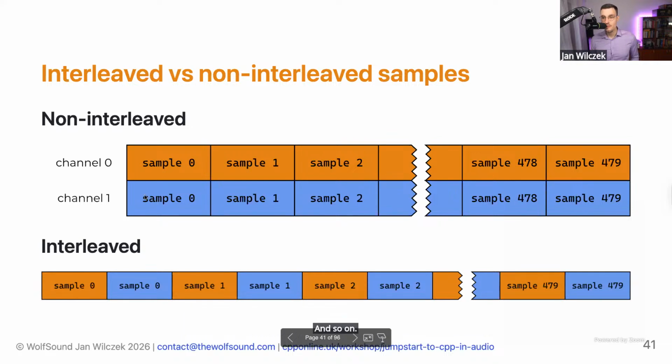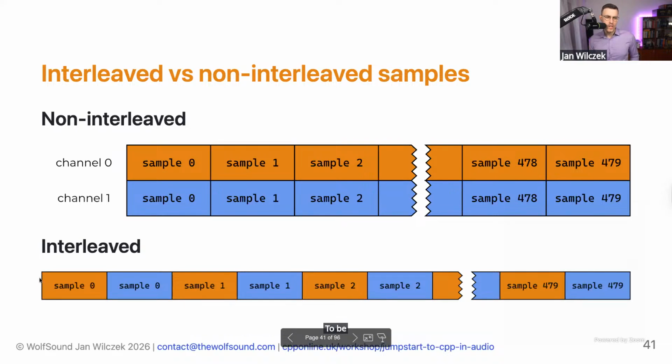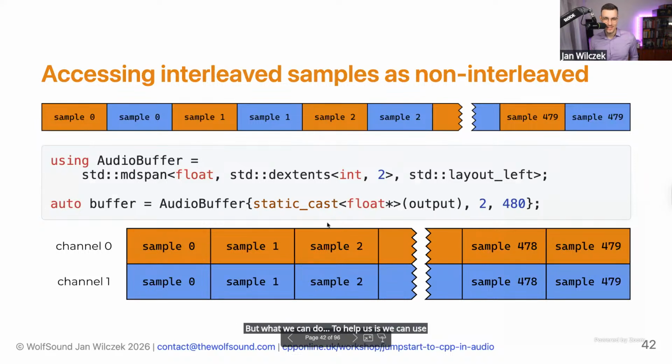So instead of 2 arrays of, in this case, size 480, we have 1 array of size 960. But to be honest, we could process audio in this way, but it results in not very nice looking code.